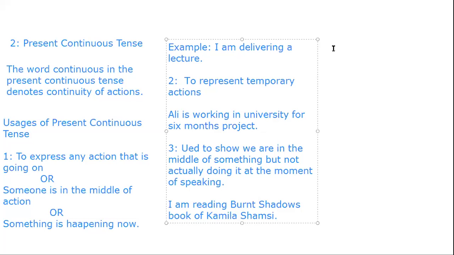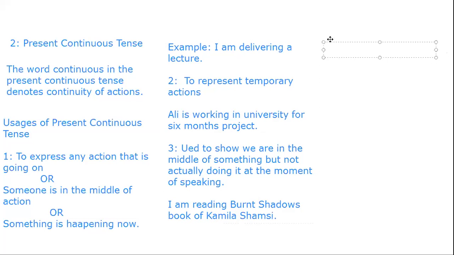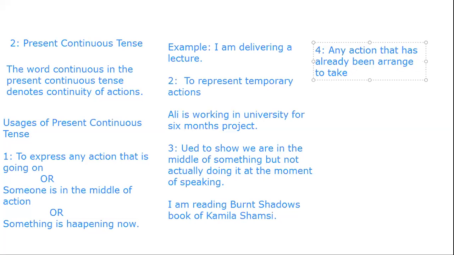We have another usage of present continuous tense, that is the fourth usage. Present continuous tense is used to represent any action that has already been arranged to take place in the near future.